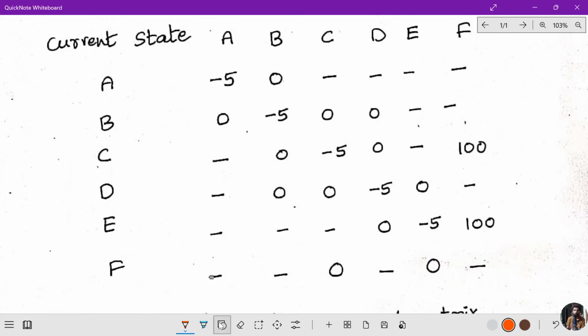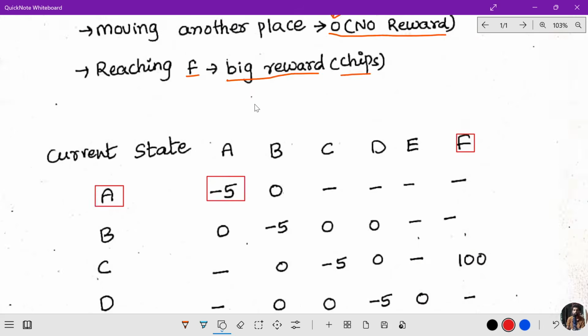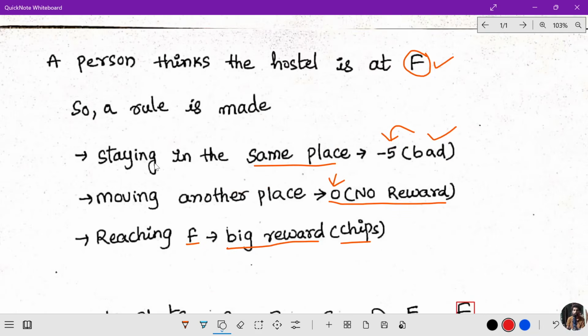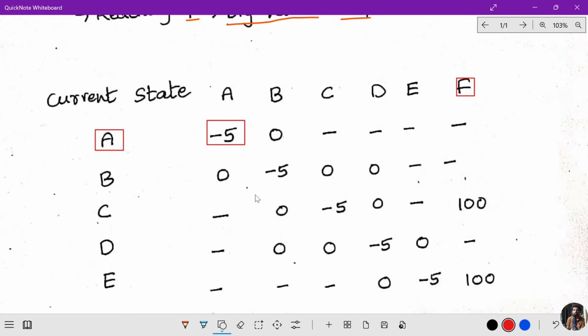So remember I told you, he starts from A and his destination is F. When he is in A only, the value is -5. So you observe here, staying at the same place.